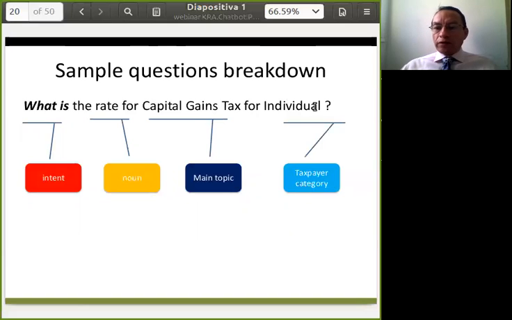We also find a category, as I said before, which could be a category of taxpayer like individual, business, non-profit organization, etc. And also we have additional information. In this case, the user wants to know the rate for the capital gains, that we will identify as a noun.